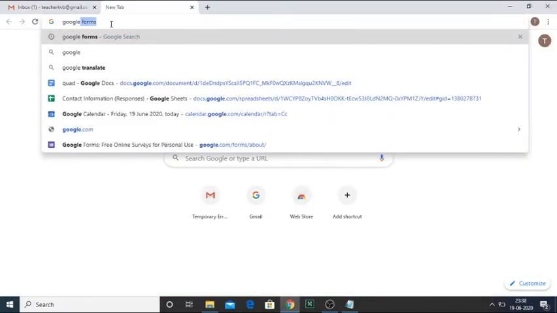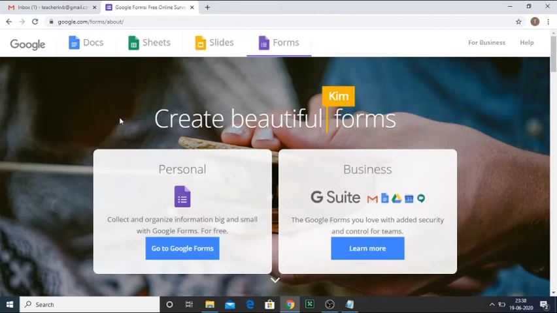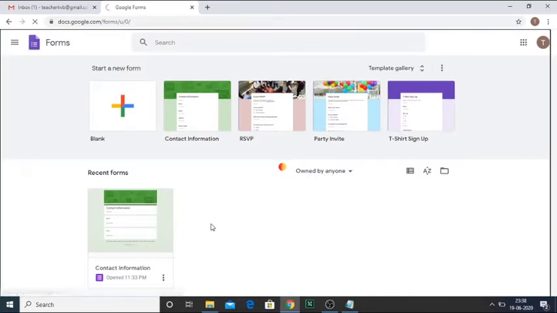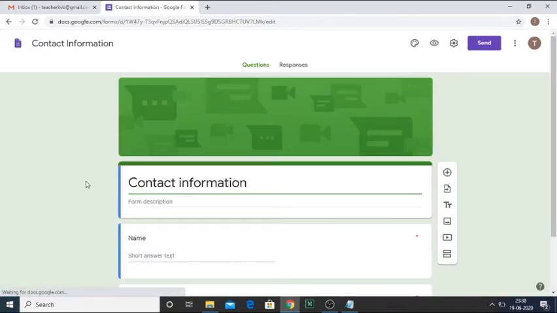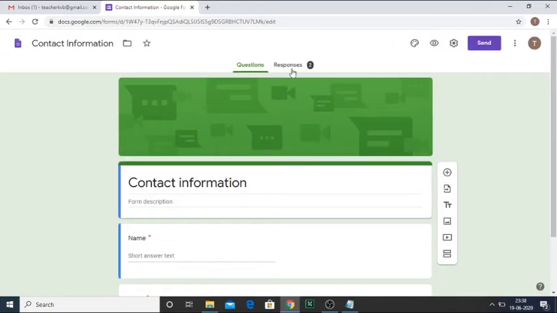Same way again we go to the teacher's mail ID, and then in the tab I will type Google Forms and then click on the forms. Remember, in one tab the Gmail should be open, and in other tab I am clicking with the Google Forms. Then it automatically will go to the Google form, otherwise it will ask for you to log in. Now see, in this Google form the contact information is already created. Now here you can see in the response there is 2 showing, that means 2 students have responded. Just now we have responded.